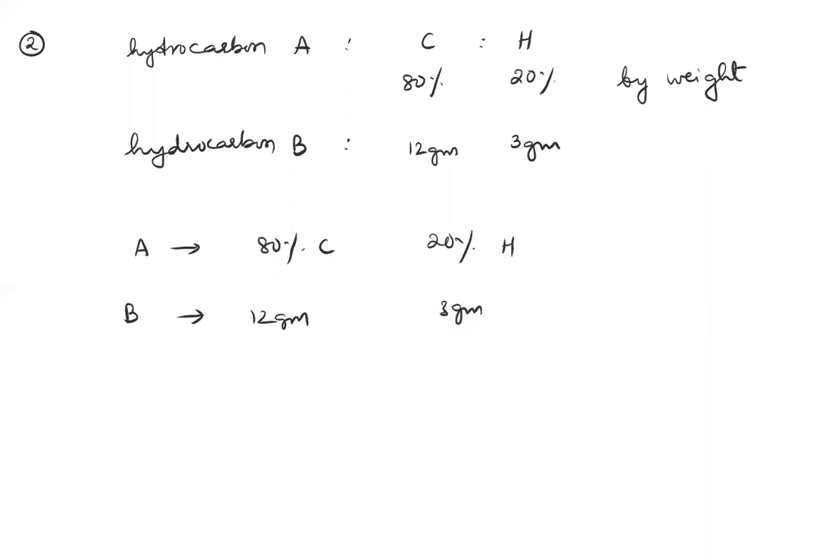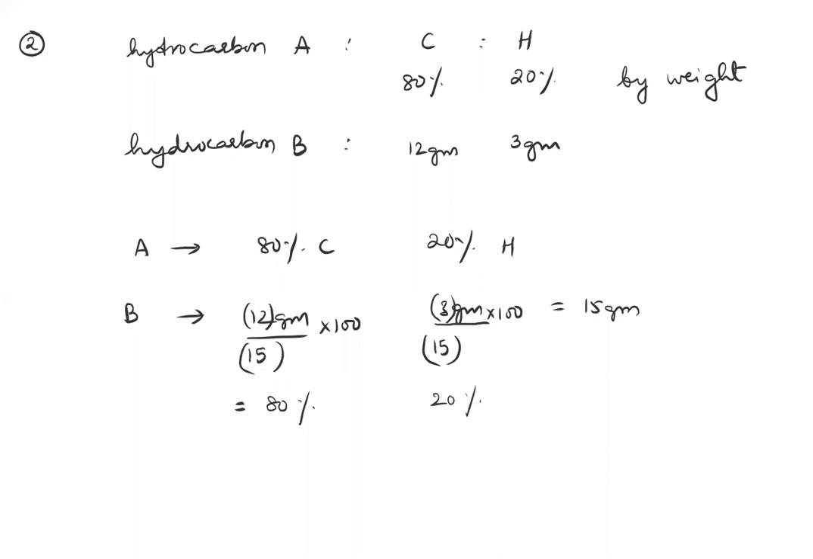The total weight is 12 plus 3, 15 grams. So what is the percentage of carbon? 12 by 15 into 100. So I'm also showing you how to calculate the percentage of an element: take the weight of the element, divide by the total weight, into 100. Here too, take the weight of hydrogen, divide by the total weight, into 100. It's a hydrocarbon, so it has only hydrogen and carbon. So the percentage of carbon is 4 by 5 into 100, that's 80%. This is 1 by 5 into 100, which is 20%.